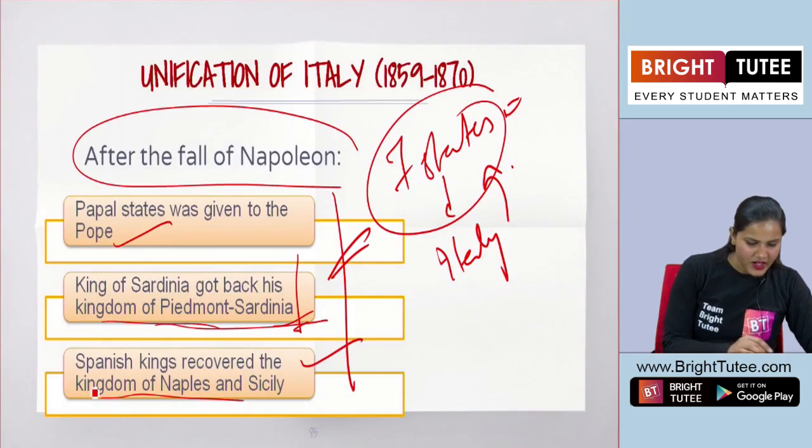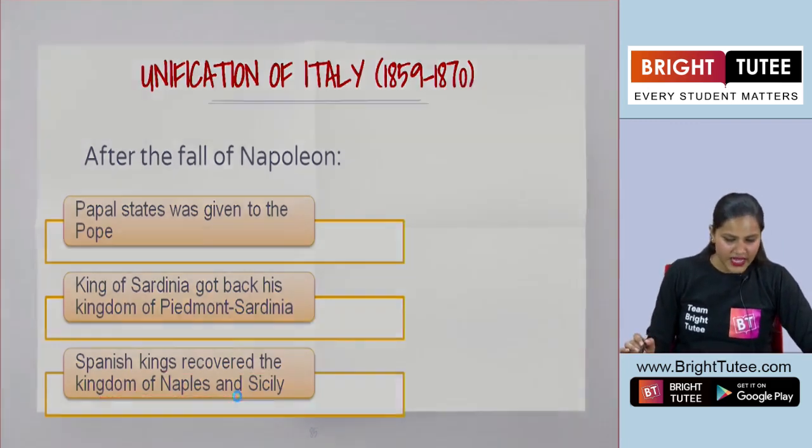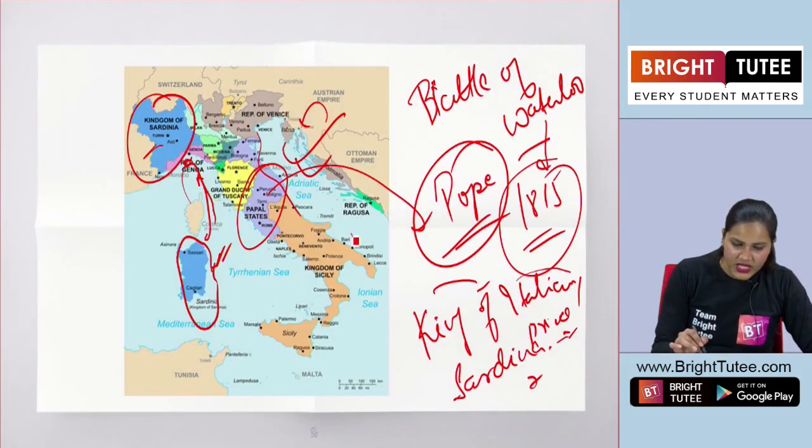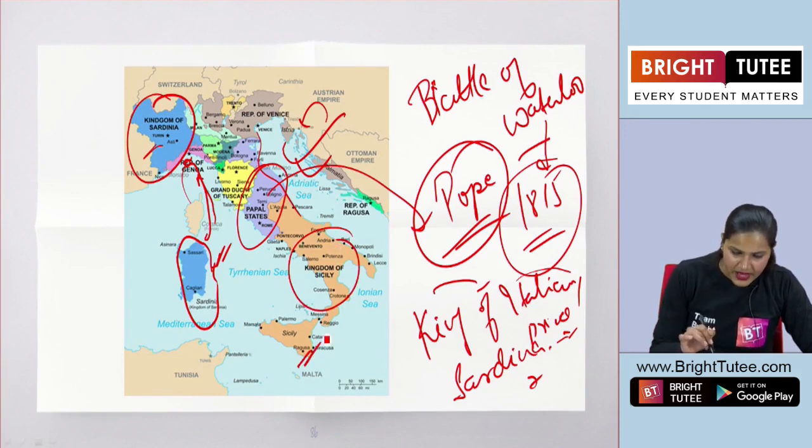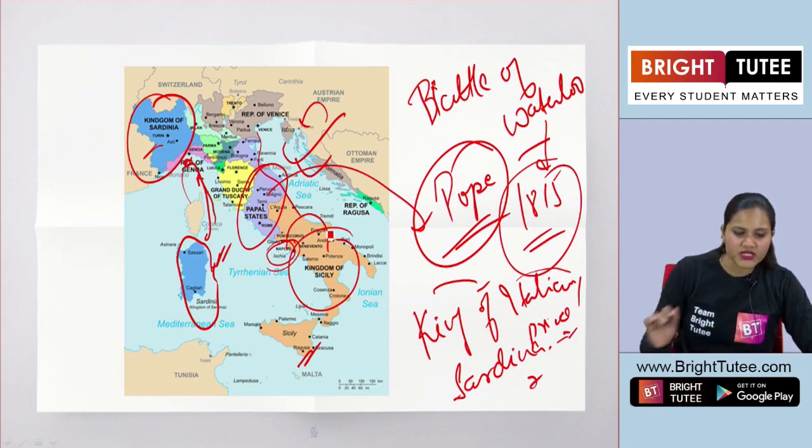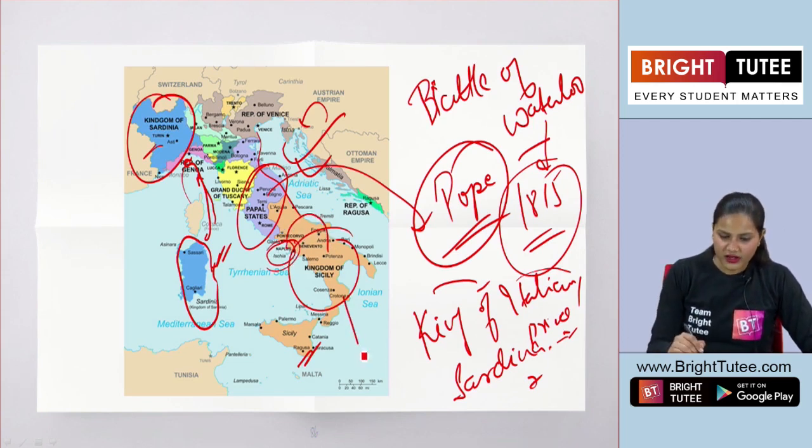For example, the Spanish kings, they recovered the kingdoms of Naples and Sicily. Now this is the kingdom of Sicily. This is Naples here. So all these regions, they were under the Spanish king.